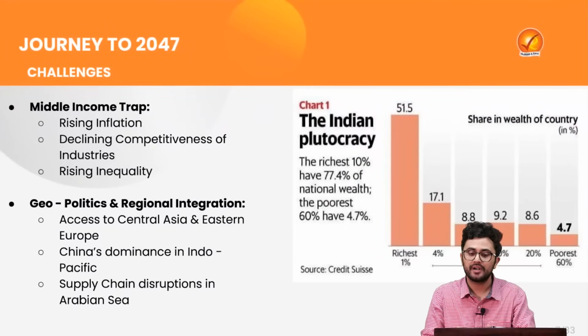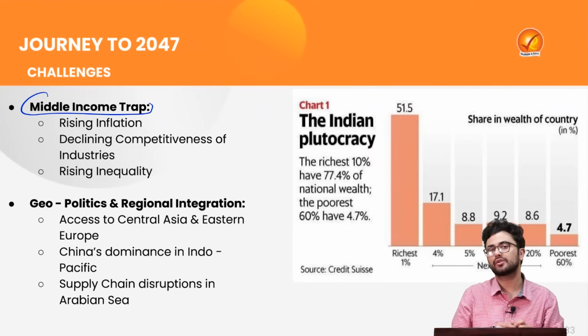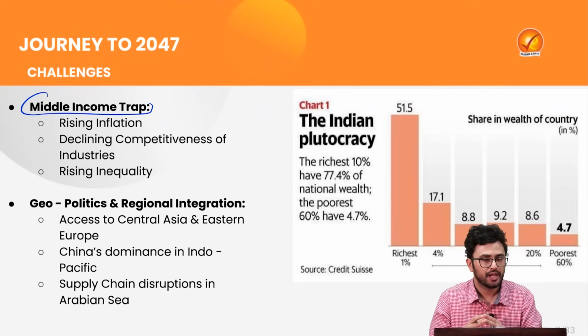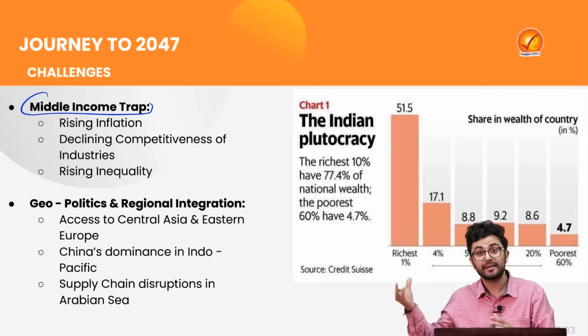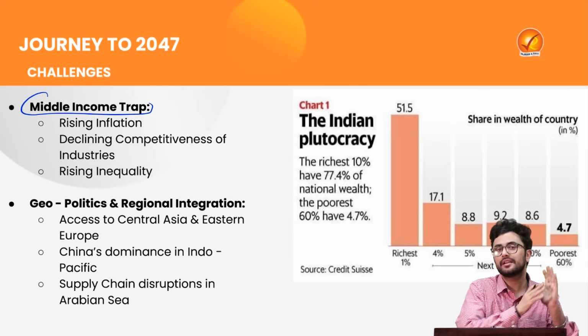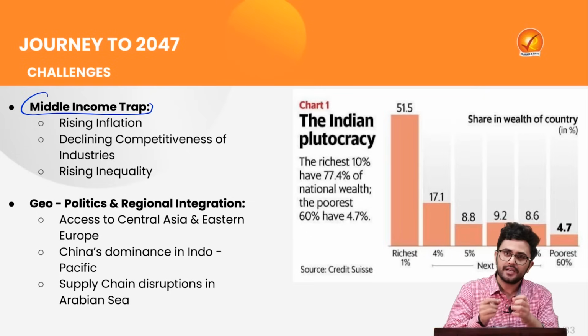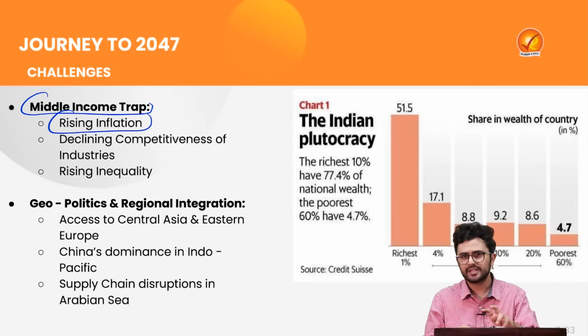Now, as per the World Bank, there are two more important challenges. The first is that India might have got caught in a middle income trap. What does a middle income trap mean? It basically means that an economy is unable to transition from a middle income economy to a high income economy. And there are several reasons for that. The first can be the rising inflation, which is currently around 5 to 6% on the consumer price index combined.